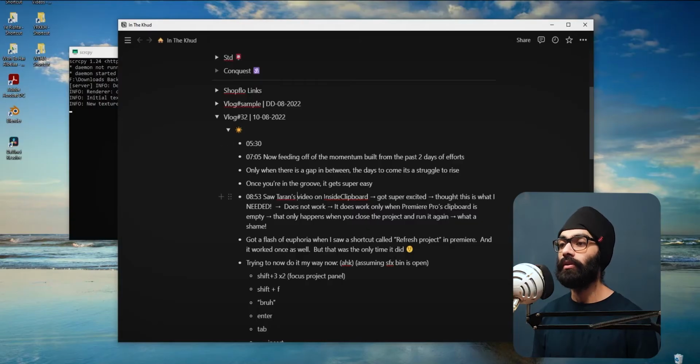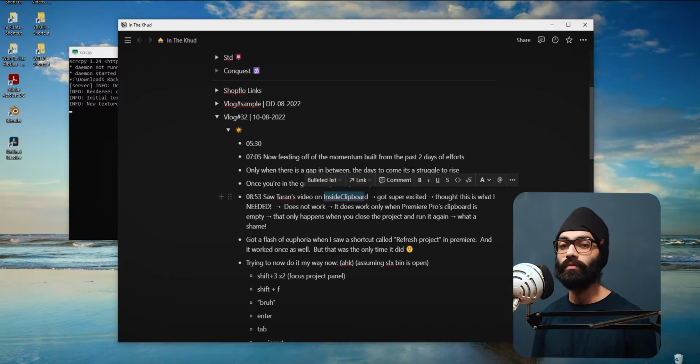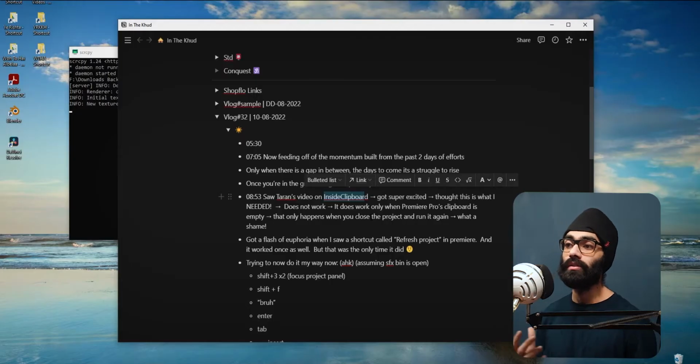Now I saw Terrence's video on InsideClipboard and I was so hopeful. I felt like I found the ultimate editing experience inside Premiere Pro using AutoHotkey and InsideClipboard and the command prompt, but it did not work. I tried out everything. I searched Adobe forums, I did everything, but this just does not work in Premiere Pro, and the reason is there is no way to access or clear the clipboard of Premiere Pro. If we could do it, we could just use InsideClipboard, this software which can save .clp files, multiple clipboards. You could just put it there and I would press one button and it would paste things there.